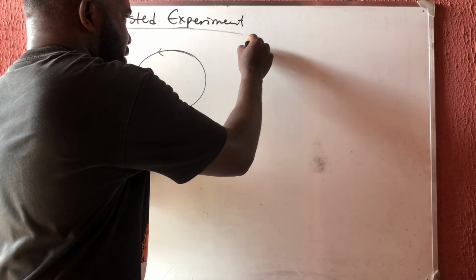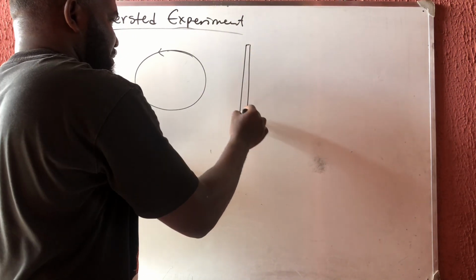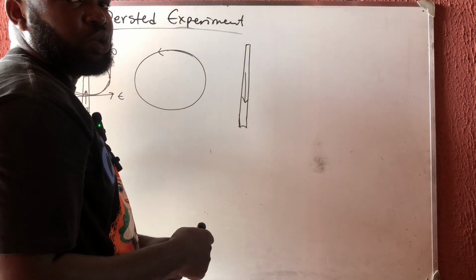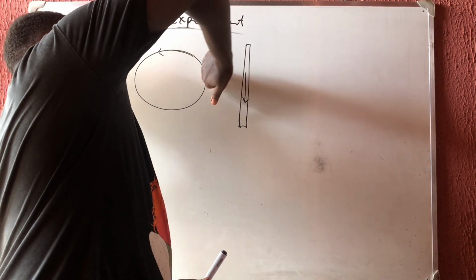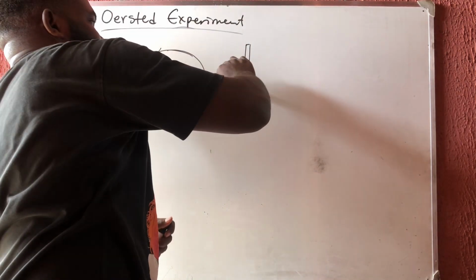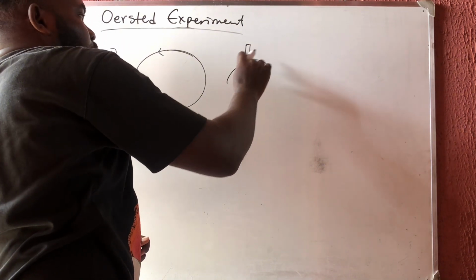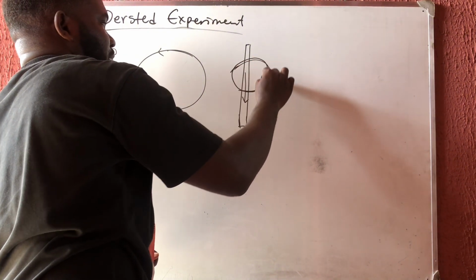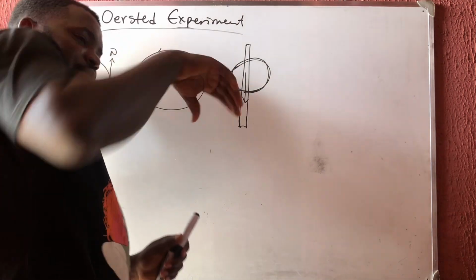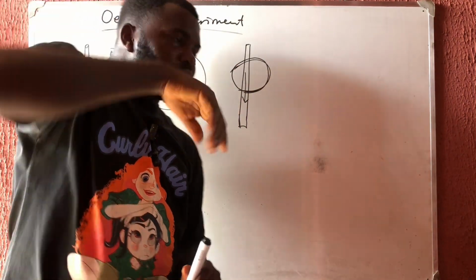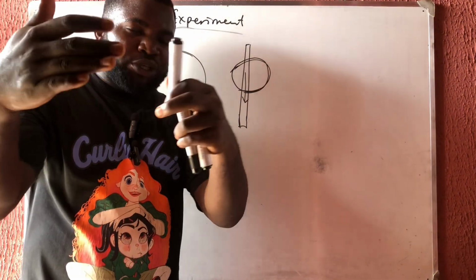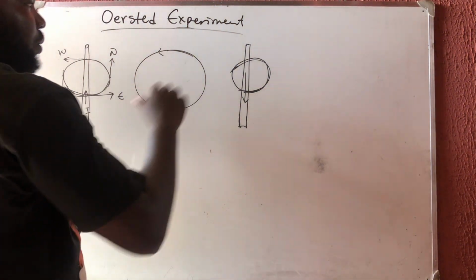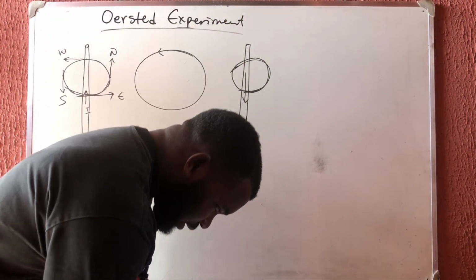Now look at what happened. Let's say I have a wire like this, and then we place a current. This current is now going downwards. How do you think the direction will be? I have to place my thumb down, and then you curve like this. You see that this is going to go clockwise. Because my thumb is downward and my hand is now like this. According to this camera, I'm opposite the camera, so it will look opposite. So do it yourself. So that is how to draw the direction of an electric field strength.